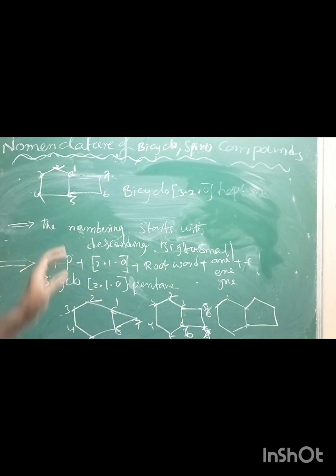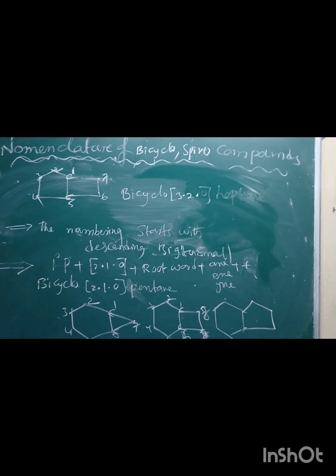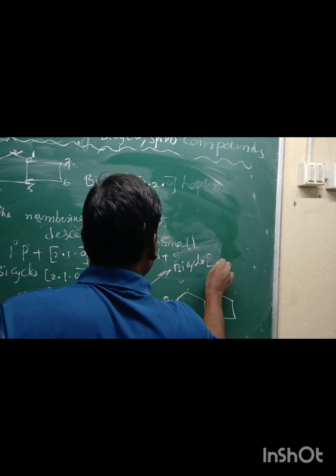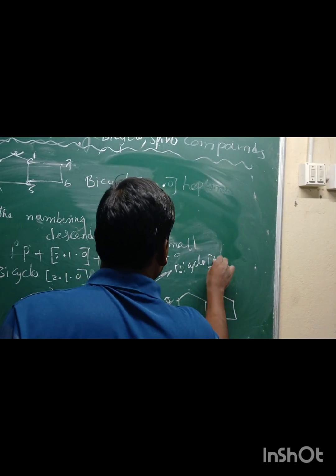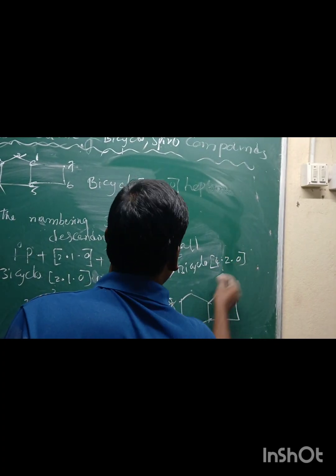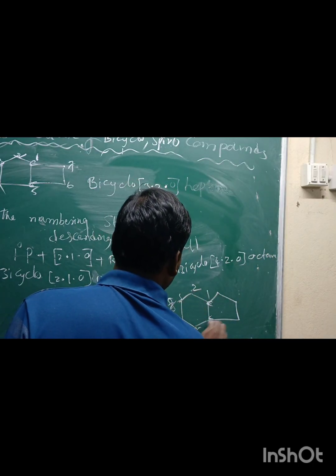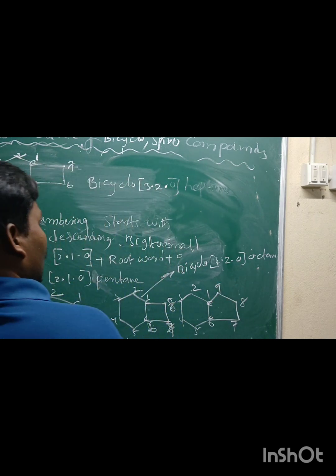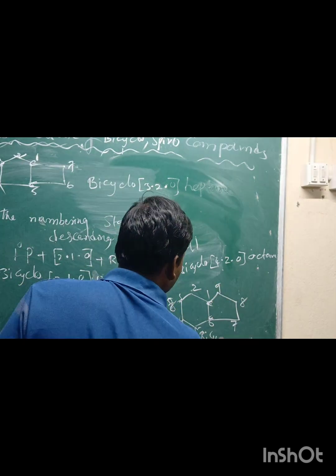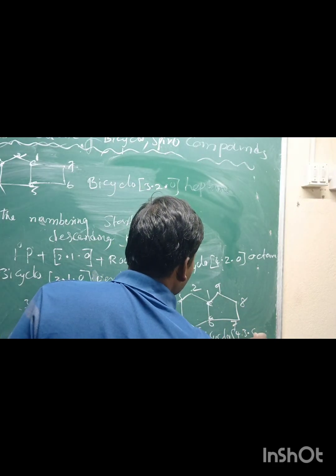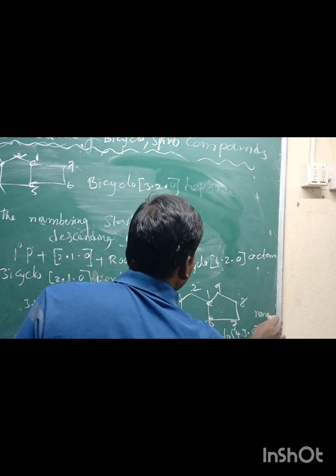The name of this one is bicyclo[4.2.0]octane. This one has 1, 2, 3, 4, 5, 6, 7, 8, 9 carbons, so it is bicyclo[4.3.0]nonane. Like that.